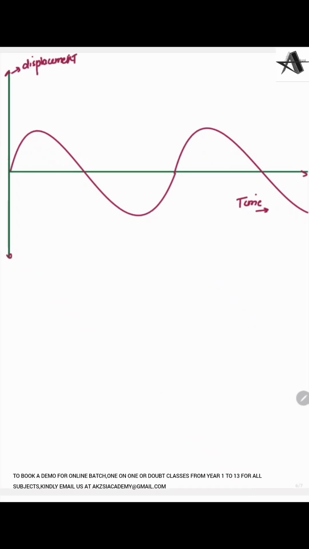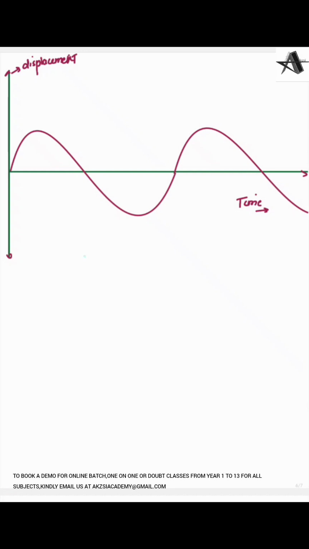Let me plot the graph on a displacement time axis. That means we can say that y represents the displacement, whereas x represents the time. This is a wave pattern, drawn in a displacement time graph. Now there are some parameters that we have to describe. We know that if we plot all the loci on a graph and join them together, we'll get a curve.